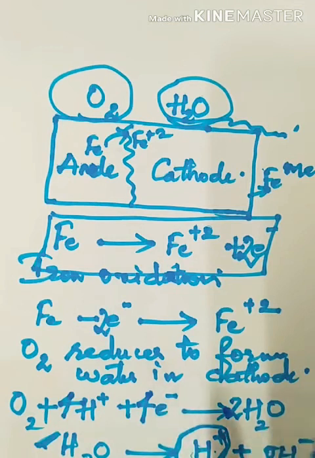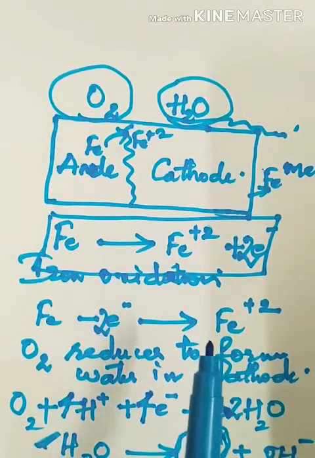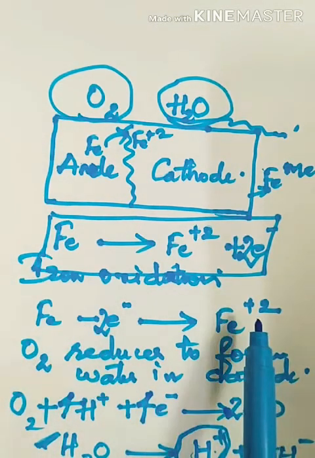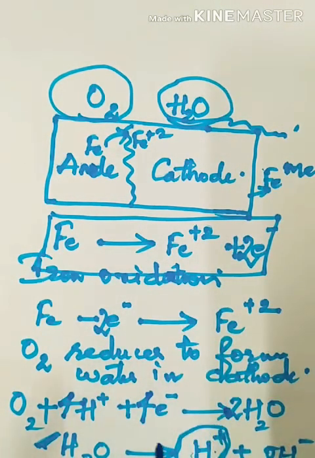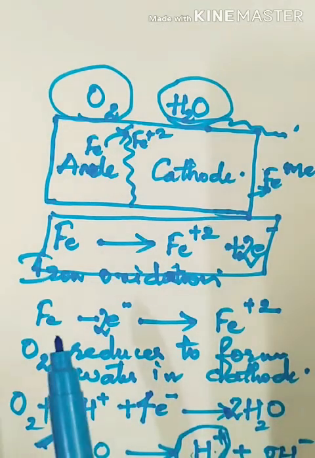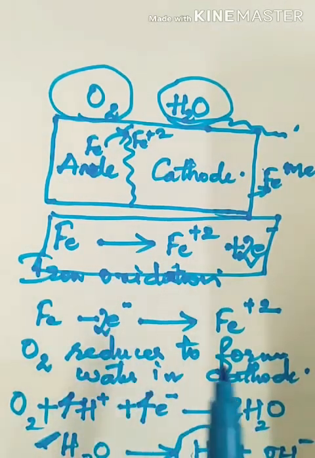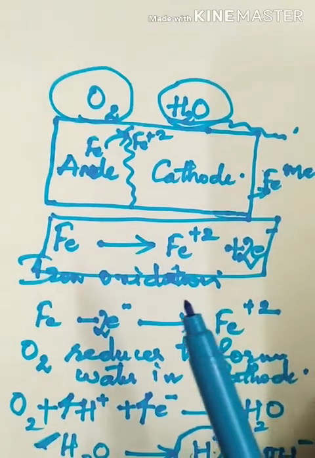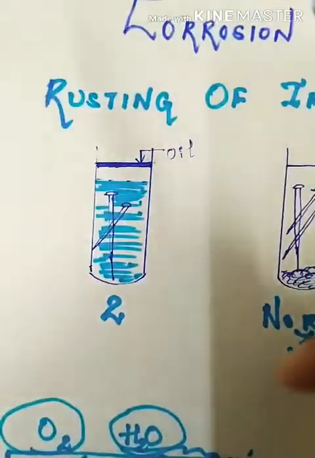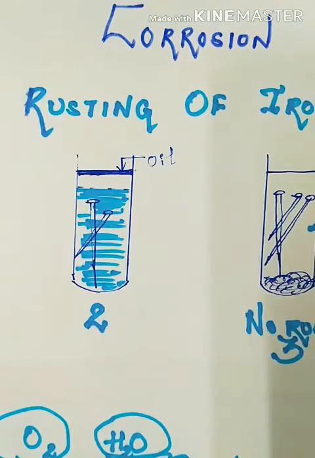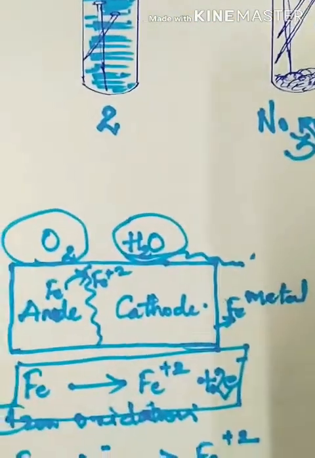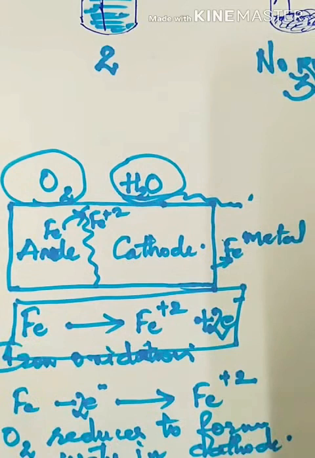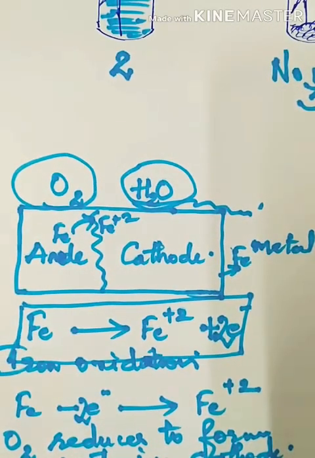Correct. Okay. So what is happening? In the anode, there is oxidation of iron to form Fe2+. In the cathode, there is reduction. O2 reduces to form water. And because oxidation and reduction take place simultaneously, rusting is called a redox reaction.